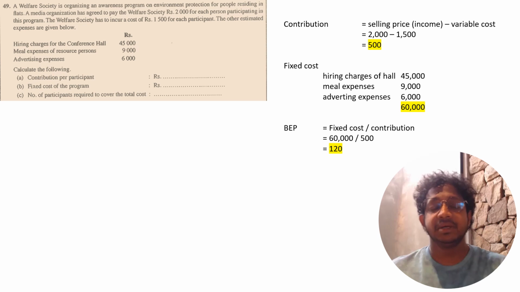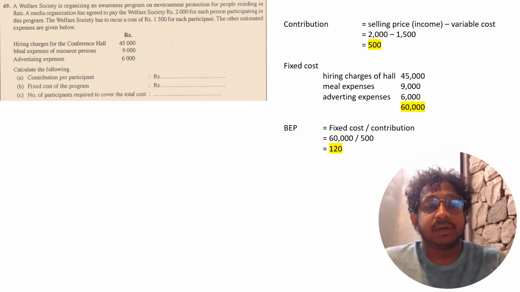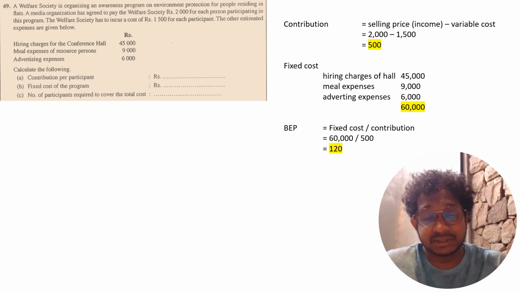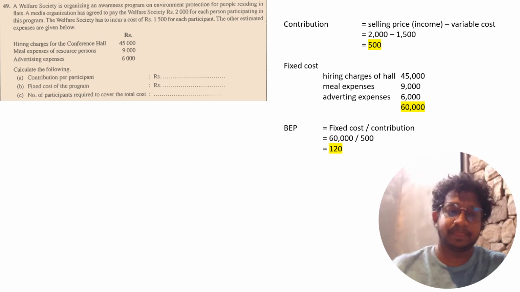Then they're asking the number of participants required to cover the total cost. So that means they're asking the break-even point. So how to find the break-even point? Fixed cost divided by contribution. So your fixed cost is 60,000. Your contribution is 500. So at least 120 participants should participate in this program to cover the total cost.